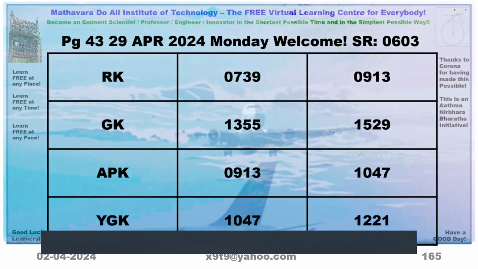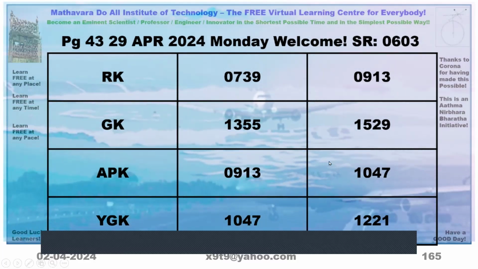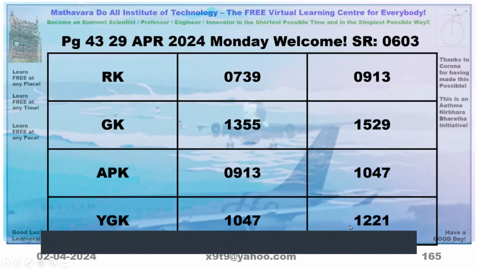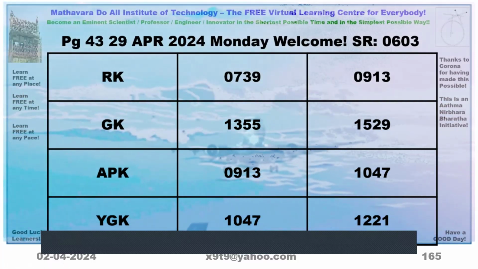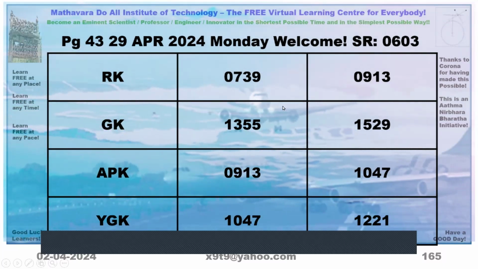Because Shubha Muhurta, Shubha Karyas are done only before noon, not afternoon. So Mondays what happens?